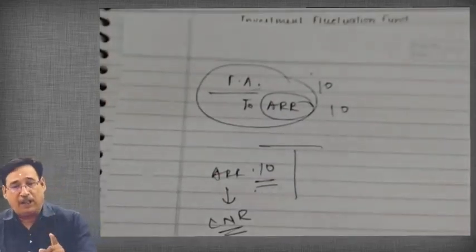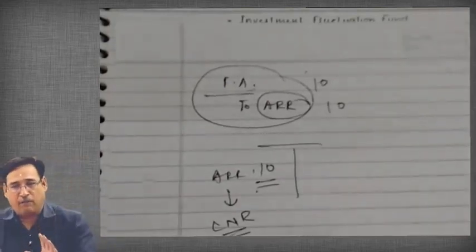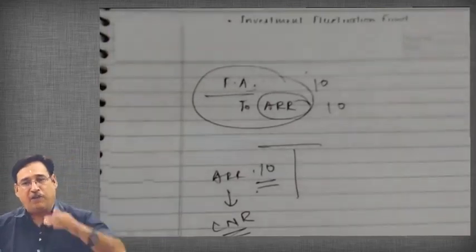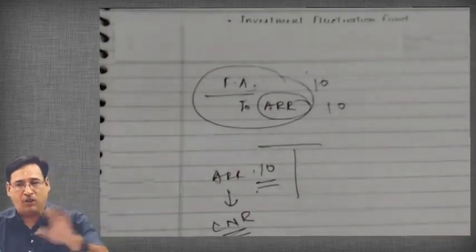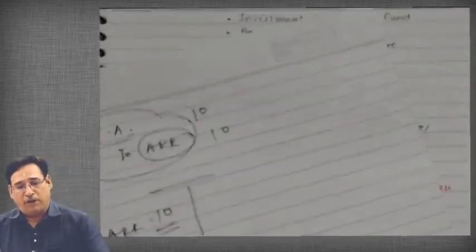So remember one thing: only such capital nature reserves can be utilized which have been realized in cash, and such capital nature reserves which haven't been realized in cash cannot be utilized for the purpose of the bonus issue. Did you get this particular point or not?